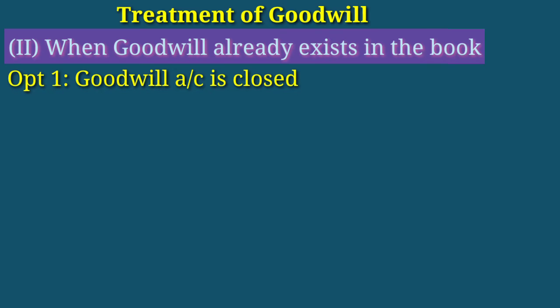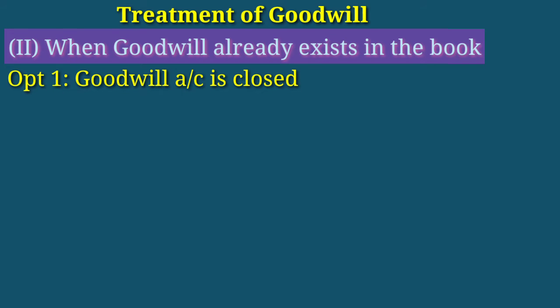And the second case is when goodwill already exists in the book. If the goodwill appears in the book, there may be two options. First option is the goodwill account is closed and second one is goodwill account will continue. The first option is goodwill account is closed.